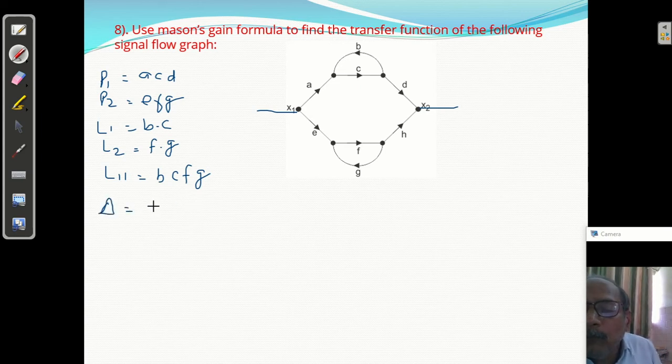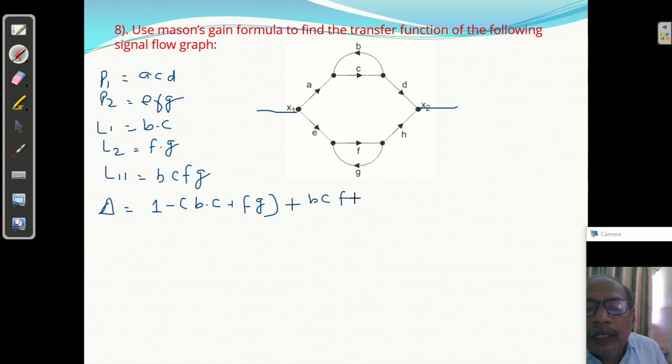So next is the del. Del equal to what? 1 minus sum of this product, minus B into C plus F into G, ये minus plus sum of all non-touching loops B, C, F, G. You will get 1 minus B, C minus F, G plus B, C, F, G.